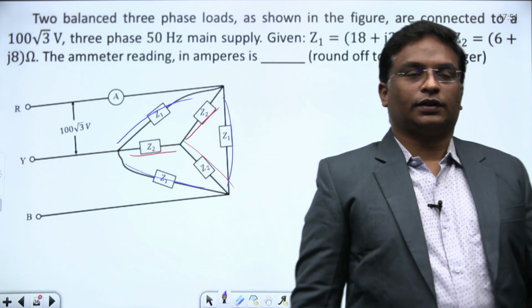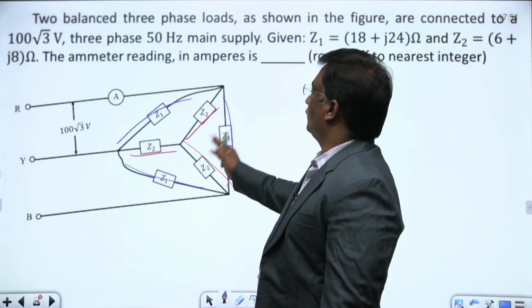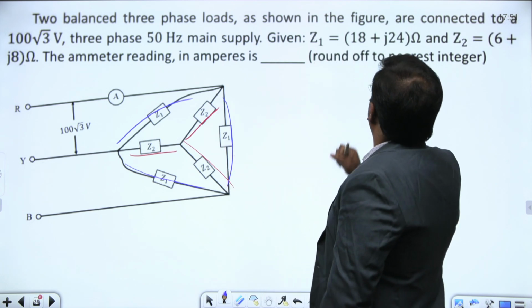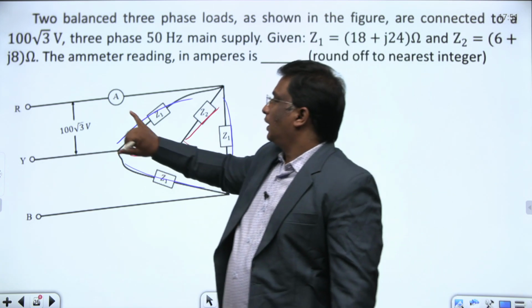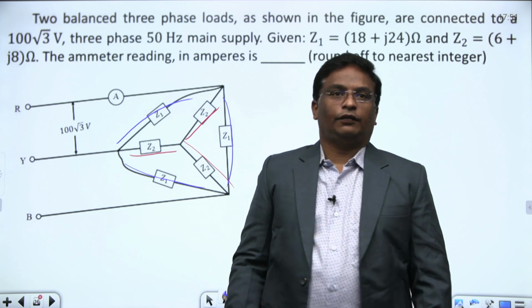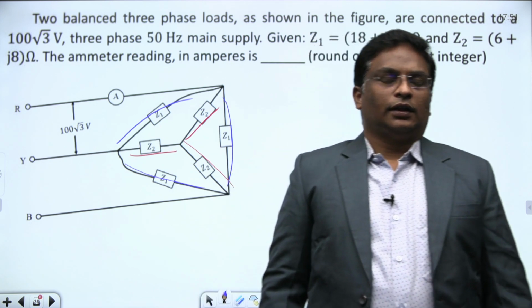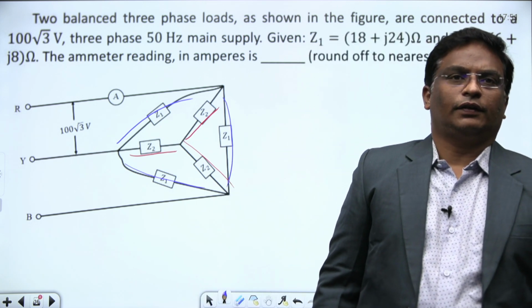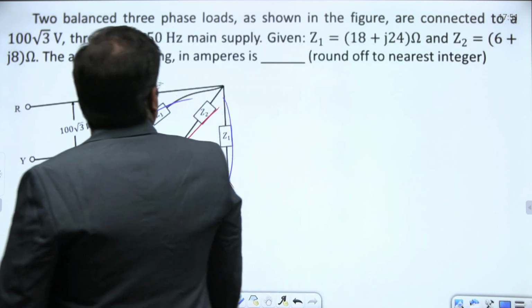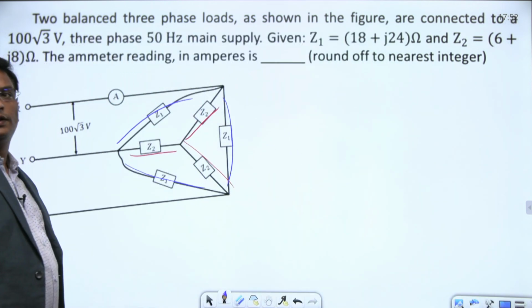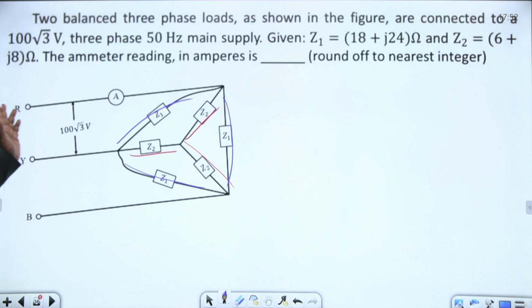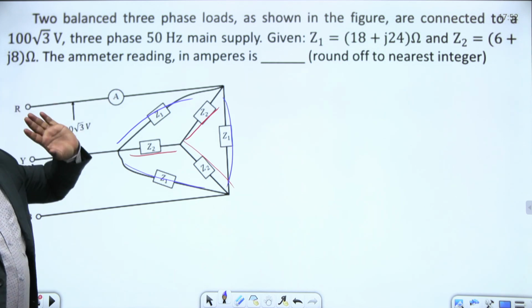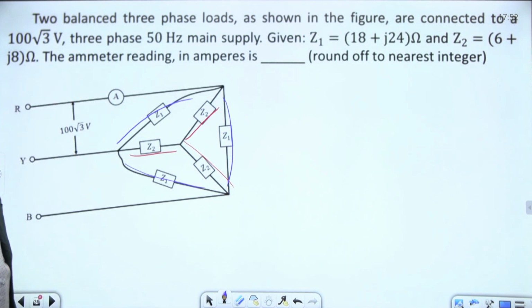How many networks are given? Two balanced 3-phase loads. The loads as shown in the figure are connected to a 100√3 volts 3-phase main supply. Given Z1 as 18 plus j24 and Z2 as 6 plus j18, then the ammeter reading in amperes is asked. That's all. Simple question, though it seems to be a complex thing.